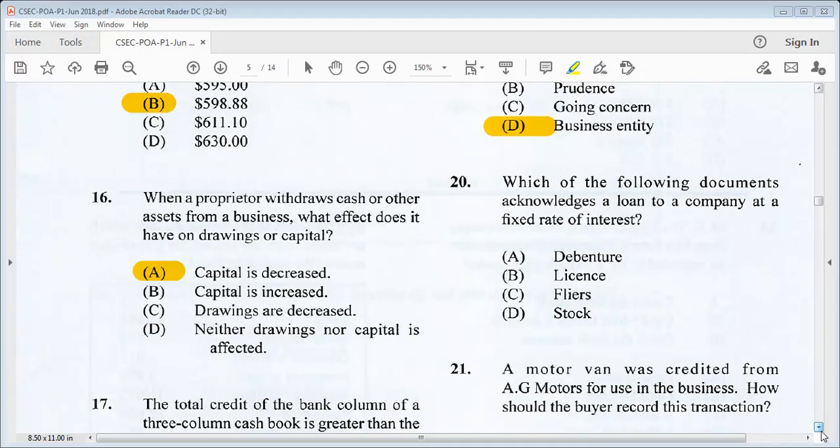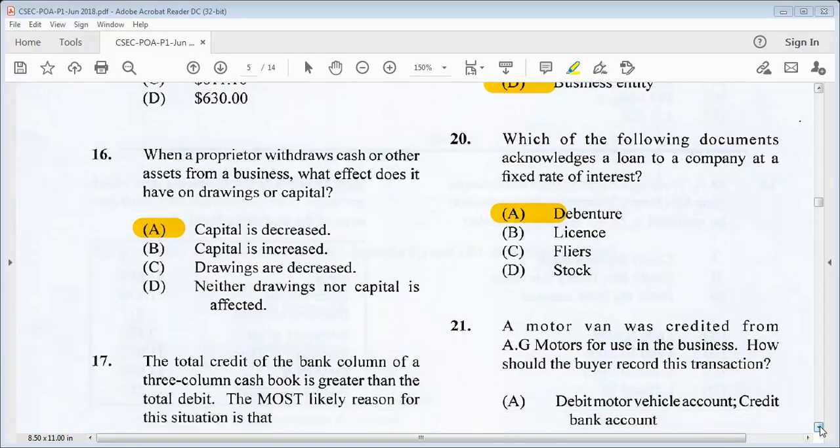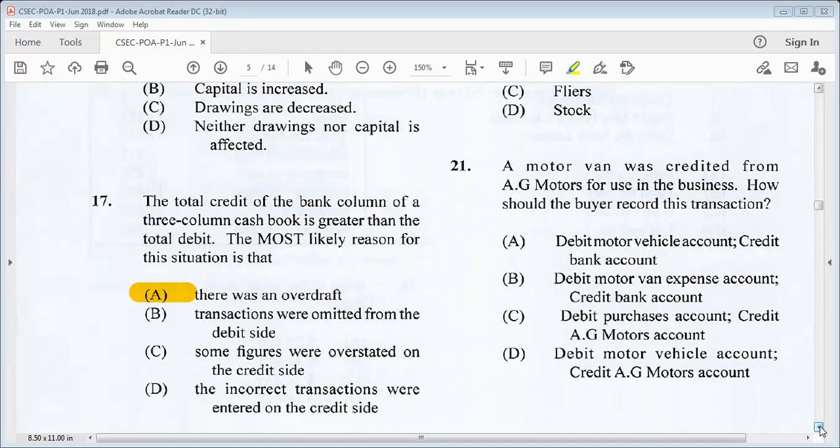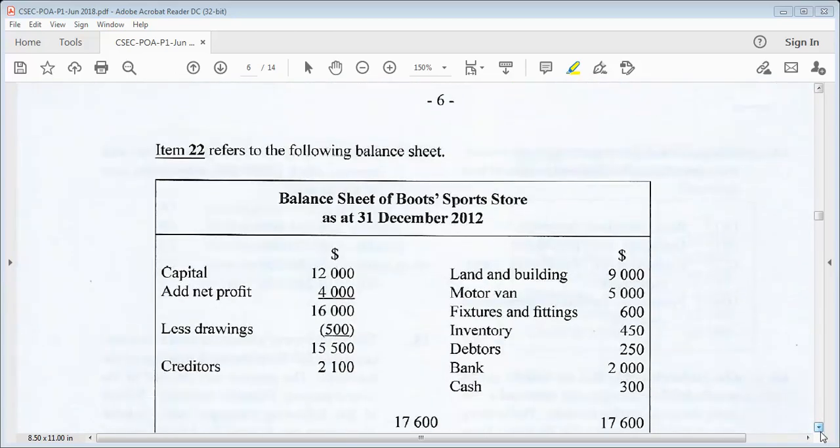It says, which of the following documents acknowledges a loan to a company at a fixed rate of interest? We know that is A, debenture. 21 says, a motor van was credited from AG Motors for use in the business. How should the buyer record this transaction? D, debit motor vehicle account, credit AG Motors account. Let's go on to 22.